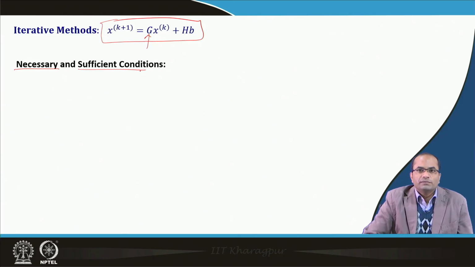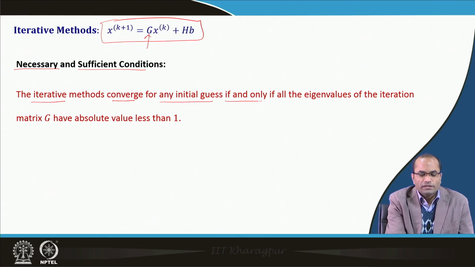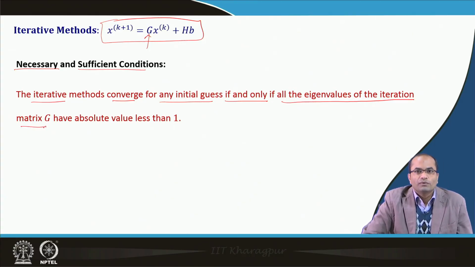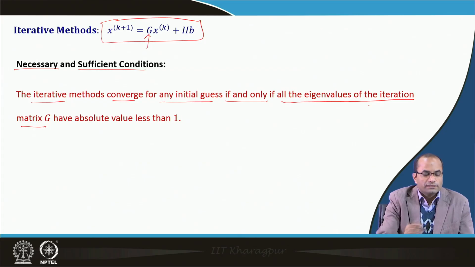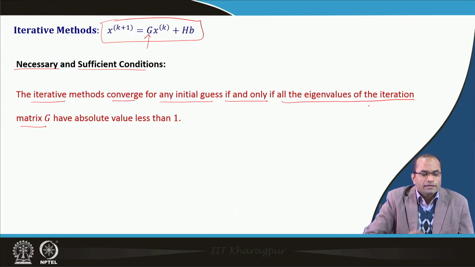Necessary and sufficient means we will know exactly whether the numerical method will converge to the actual solution or it will not converge to the actual solution. The iterative method converges for any initial guess if and only if all the eigenvalues of the iteration matrix G have absolute value less than 1. As I discussed before, this iteration matrix is the central part of an iterative method for solving system of linear equations.